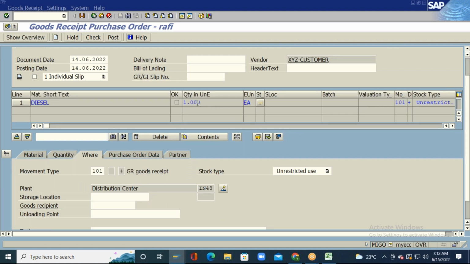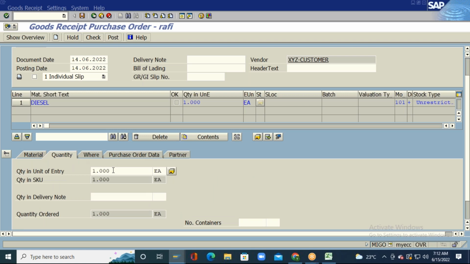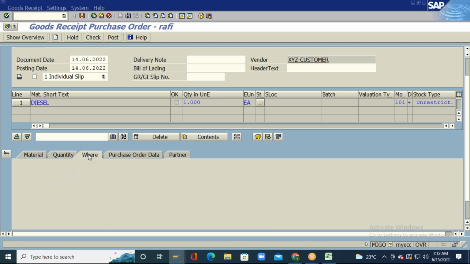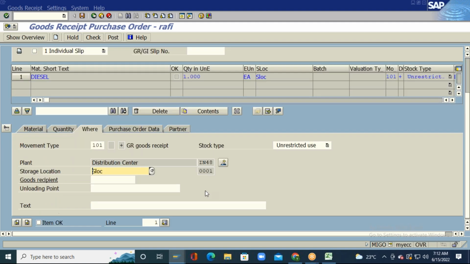So the details will be automatically pulled into the goods receipt transaction code. And you see over here the material is X890, quantity is 1000 numbers. And I am doing the goods receipt in IN48 plant and the storage location 0001. The stocks will be updated under the storage location 0001, and plant is IN48.